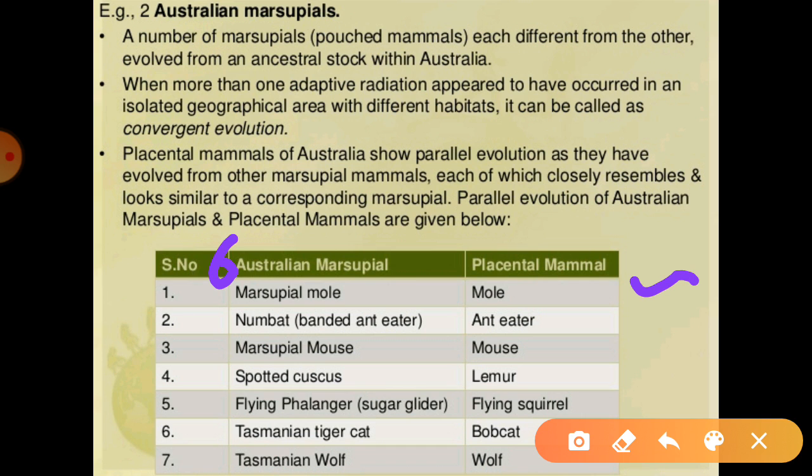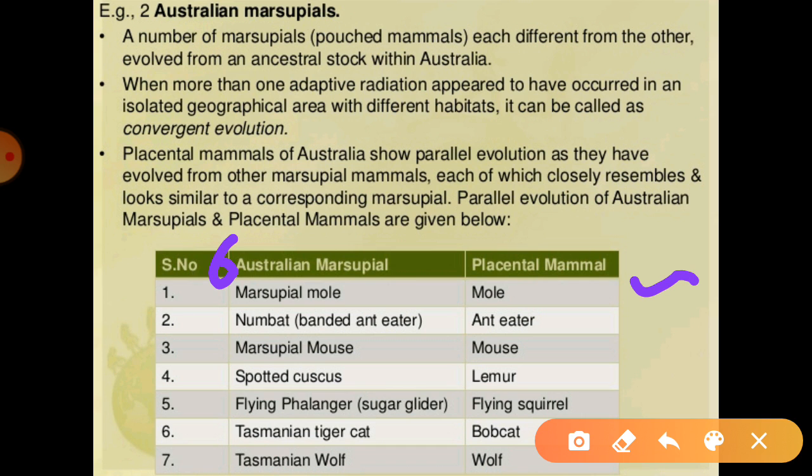So as we can say, the marsupial mole is in Australia, but in different regions it is known as the mole. If we take the numbat, that is the banded anteater, it is found only in, or evolved into, Australia, but in other places it becomes an anteater. The marsupial mouse, in placental structure, is called the mouse. The spotted cuscus, that is the lemur.